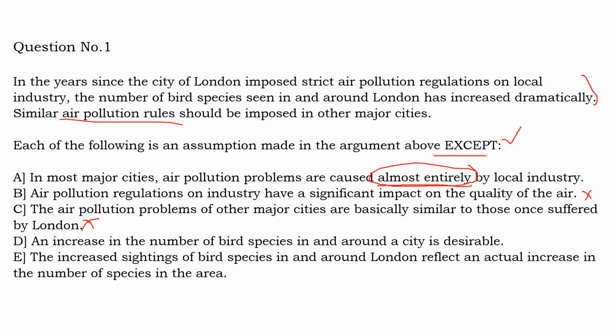Then option D, an increase in the number of bird species in and around cities is desirable. So why is he assuming that the air quality has improved? Because he is saying that the number of bird species has improved. So he is concluding that an increase in the number of bird species means air quality has improved, which is a desirable thing. What we need is a decrease in air pollution and an increase in air quality, and that is indirectly supported by the increase in the number of species.